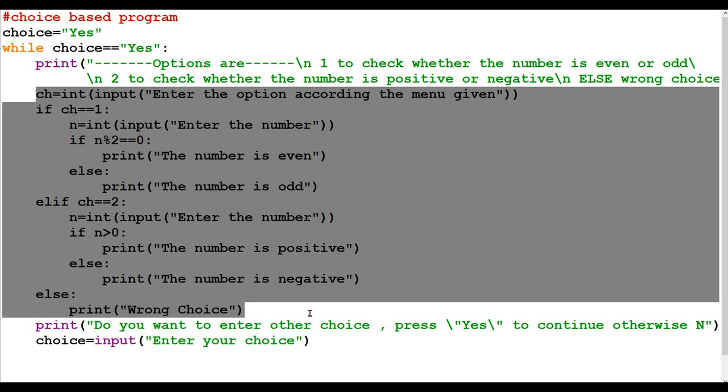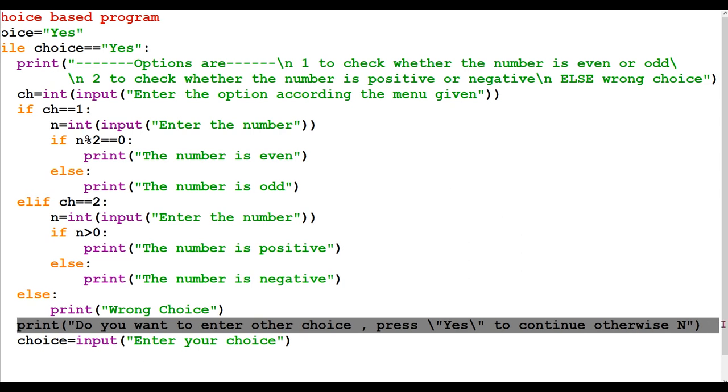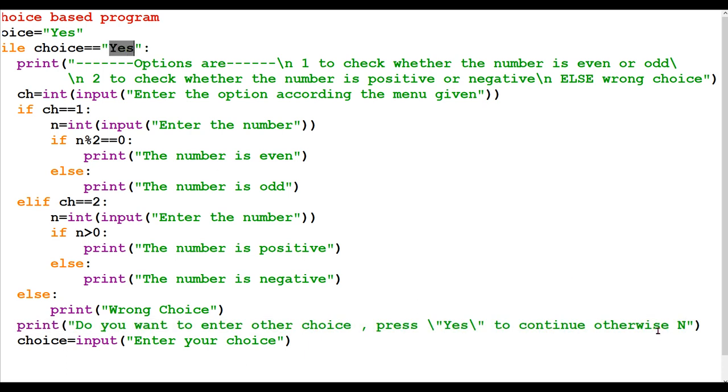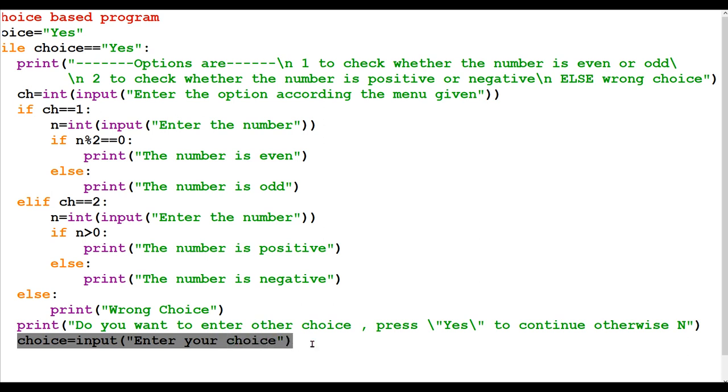Now, again, we want this process to execute once more. By if else, we are just giving the options, but for the whole process to run once more, I am again giving a message: do you want to enter the choice? Press yes to continue, otherwise N, or any other character. Only yes is taken for continuing, any other character for terminating. Then the choice is asked, meaning whether you would like to visit that menu once again.